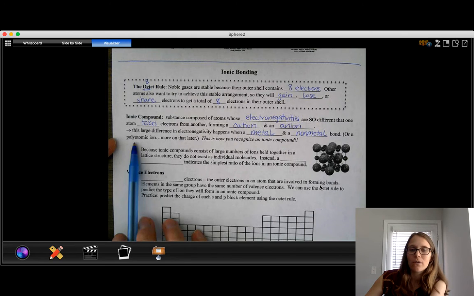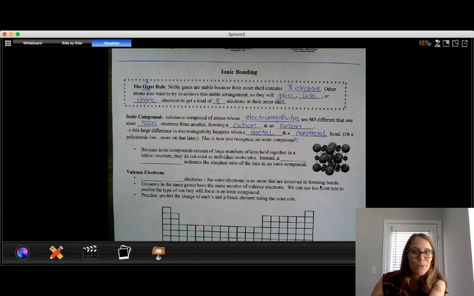There's also a little note. We also have something called polyatomic ions. We'll get to that later in the unit, but it's just a little side note here. We can also have those, so that when we learn that and you come back and look at this definition, it's not missing.